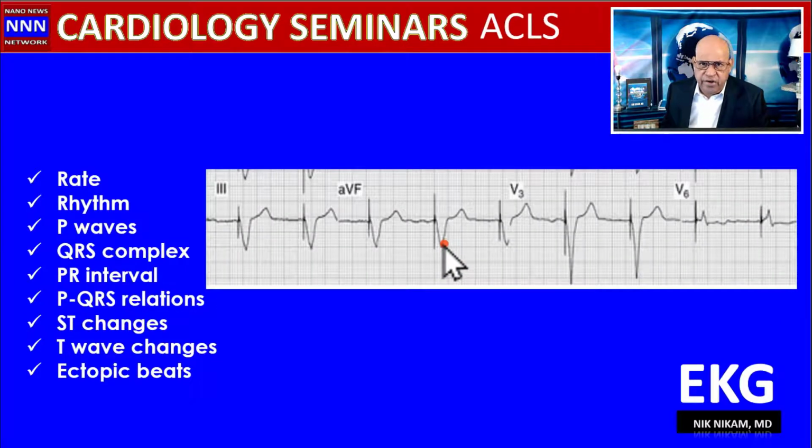Sometimes they're going to trick you with a wide QRS strip. What is your diagnosis? What are your differential diagnoses here? The rhythm seems to be regular, but we got a wide QRS complex. Is this idioventricular rhythm? Is this ventricular bradycardia? We don't call it ventricular bradycardia, but we see a little spike here. Anytime you see a spike, think about pacemaker rhythm.